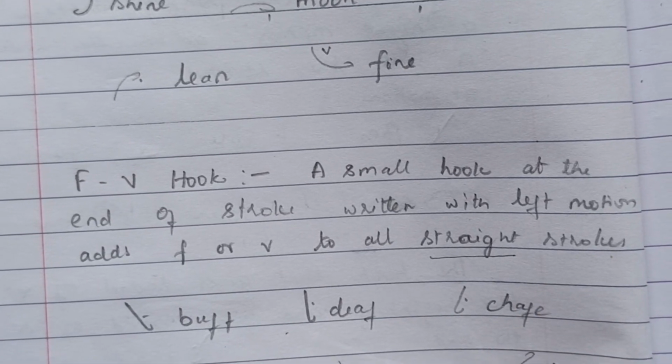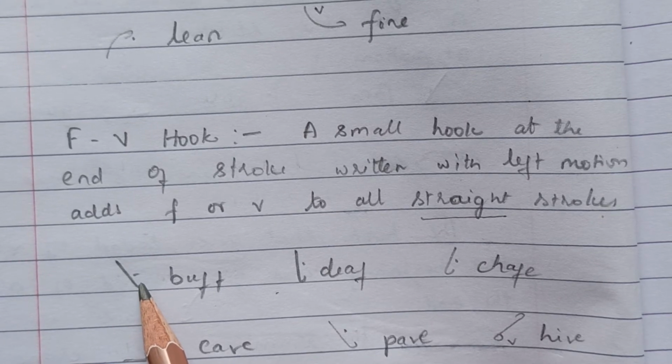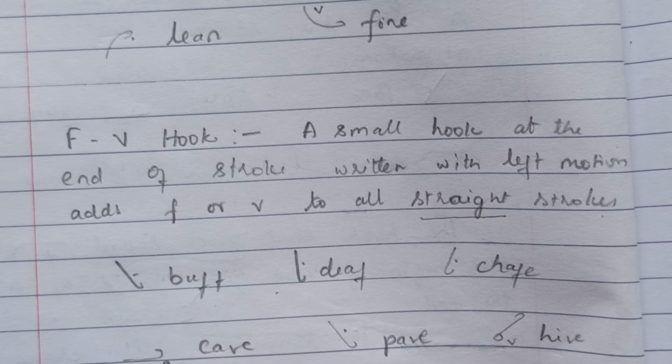So here are a few words with B and F hook. So buff, deaf, chef and cave. The same hook gives both the sound of F and also V, and pave, hive.